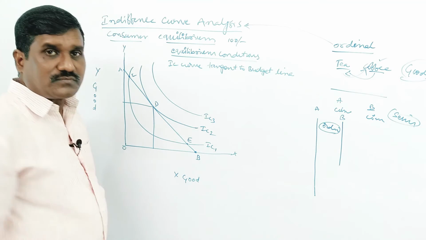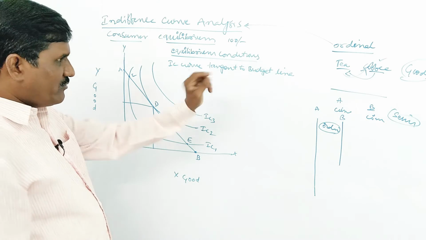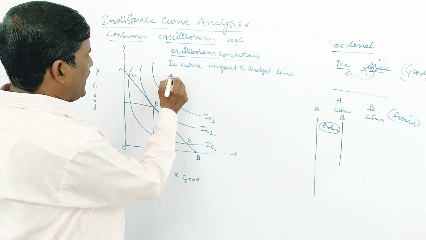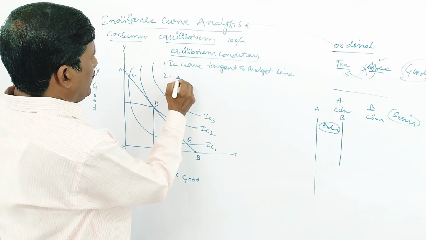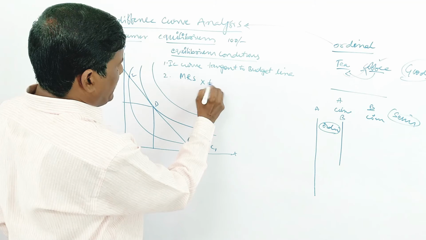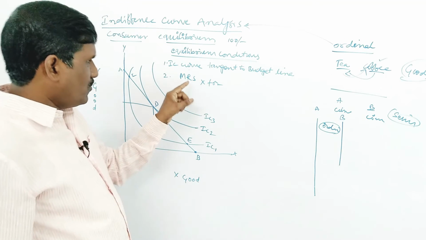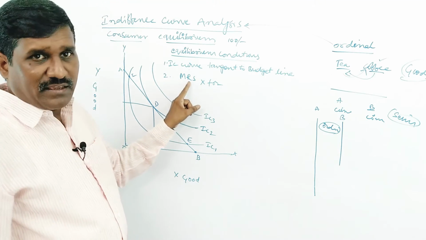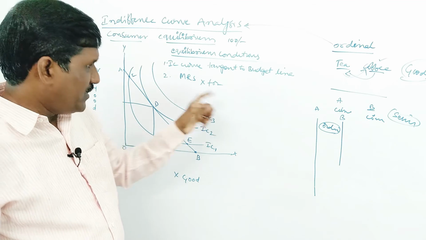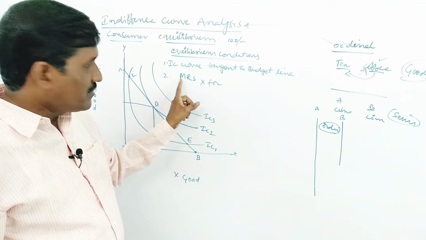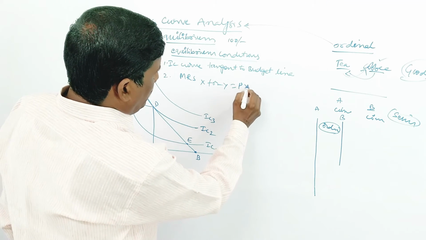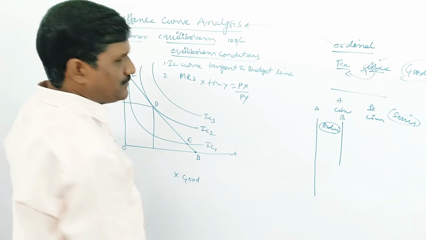First condition: first we have to fulfill that the IC curve is tangent to the budget line. And the second one is MRS, marginal rate of substitution, X for Y. If you need knowledge about the MRS, the previous videos are there. Check them once again and watch the videos. Easily we can learn what the MRS, marginal rate of substitution X for Y, is. It is equal to Px by Py.